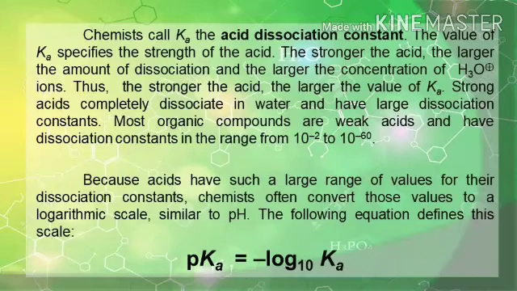Because acids have such a large range of values for their dissociation constants, chemists often convert those values to a logarithmic scale similar to pH. The following equation defines this scale. pKa is equal to negative log 10 of the acid dissociation constant.